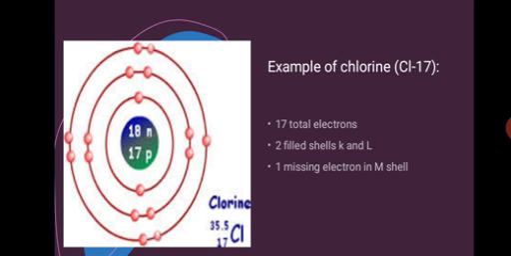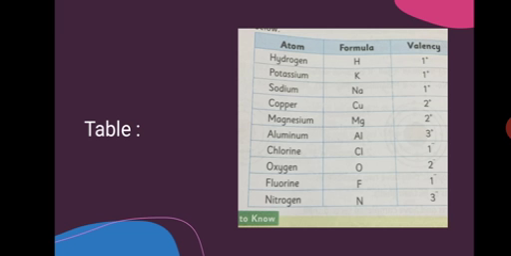So chlorine will gain 1 electron and complete its M shell, right? Means 8 electrons will be there in the M shell. So the valency of the chlorine will be how much? 1, because it is gaining the 1 electron. Excellent.